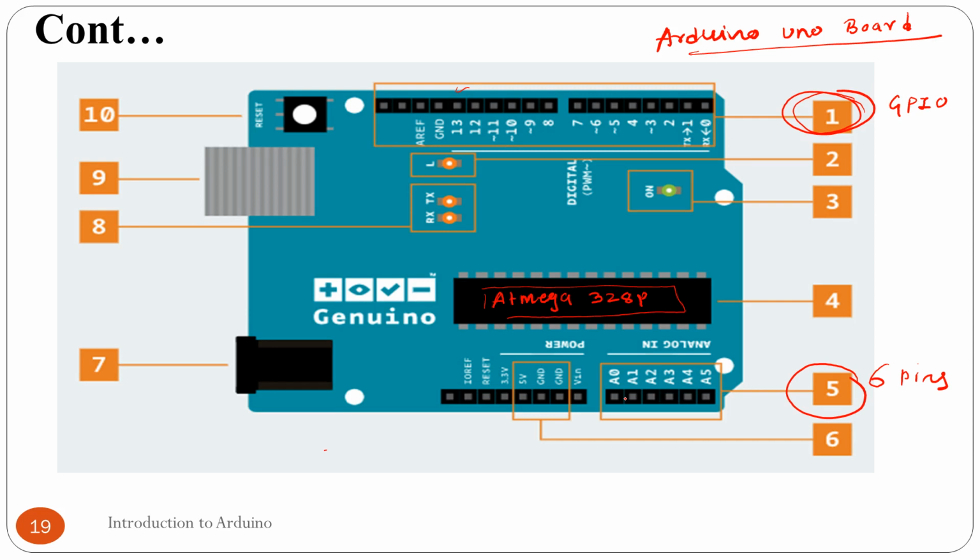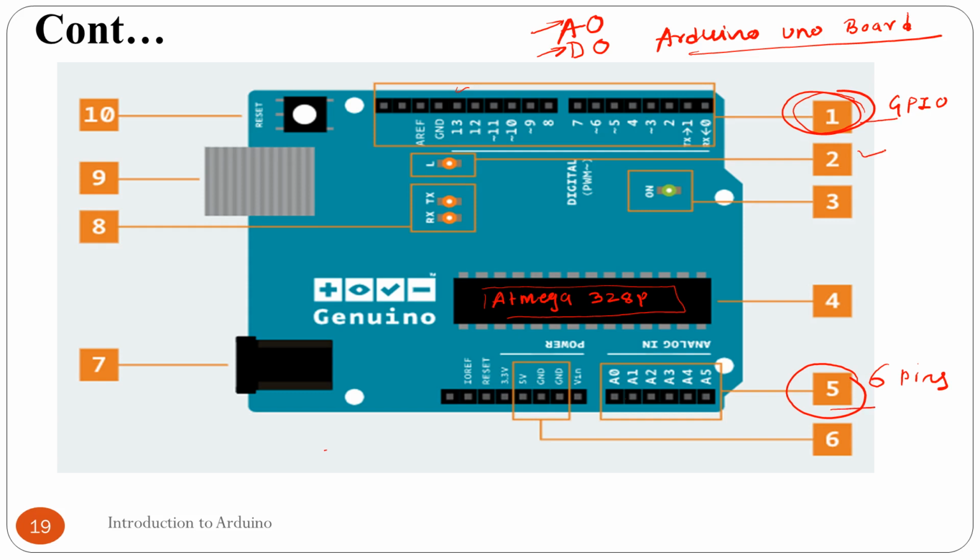Most sensors have pins like AO or DO. DO stands for digital output. So if your sensor has a DO pin, that is digital output, and you can connect it to the 0 to 13 pins. AO stands for analog output, so in that case you have to connect that analog output to the A0 to A5 pins. So the first section is digital pins, and the fifth section is analog pins.